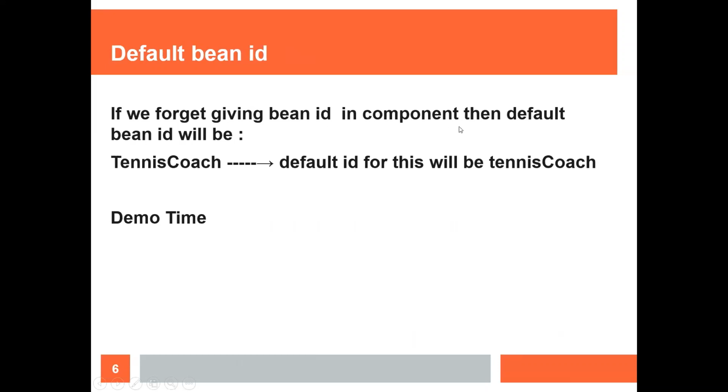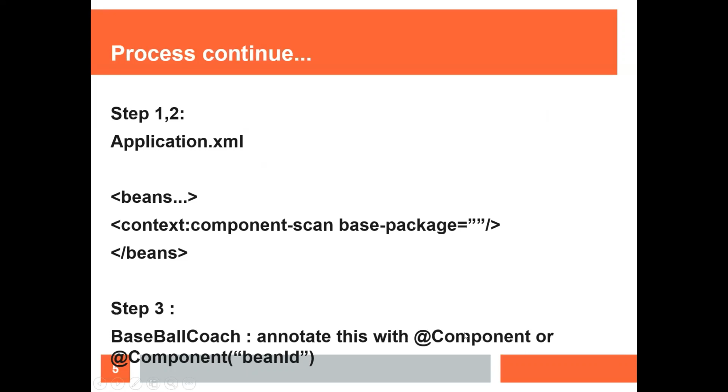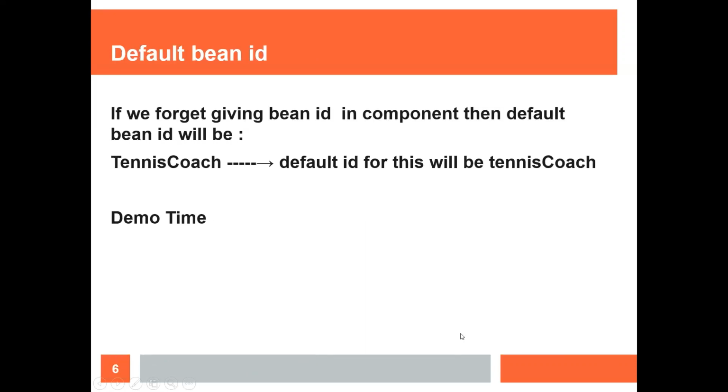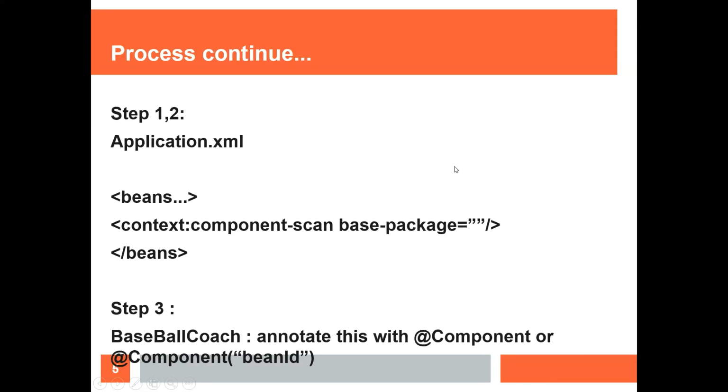If we forget to give the ID, then the default bean ID for the TennisCoach class will be the class name with the first letter made small. That's how the default works. So if we use just @Component, Spring will assign a default ID to this class. And if we give an ID, then that will be used as the unique ID for that bean.